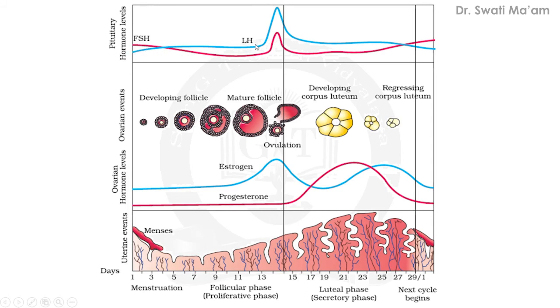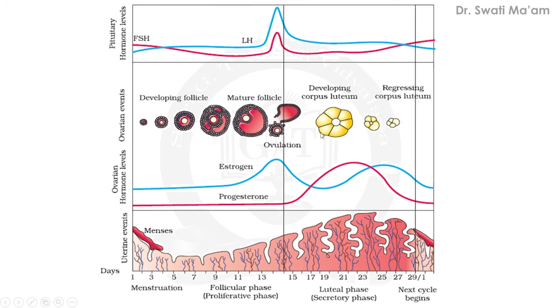Luteinizing hormone is shown in blue, and you can see this is the peak. This is the LH surge at the 14th day. Similarly, FSH, follicle stimulating hormone, is also at peak at the same level. So the red colored line is showing FSH and the blue colored line is showing LH. The next portion shows ovarian events, that is the development of follicle, release of ovum, ovulation on the 14th day, and then the formation of corpus luteum.